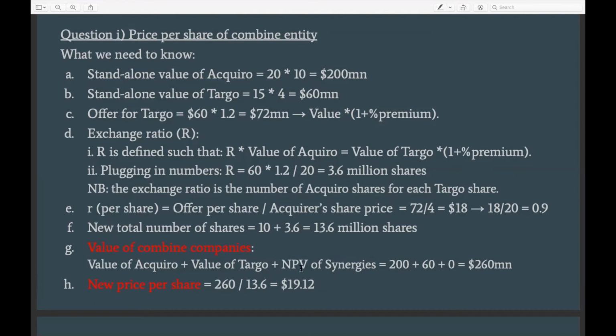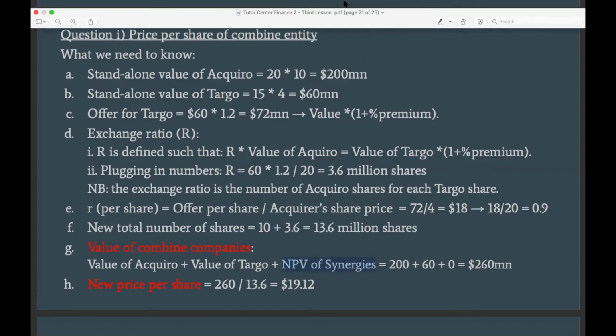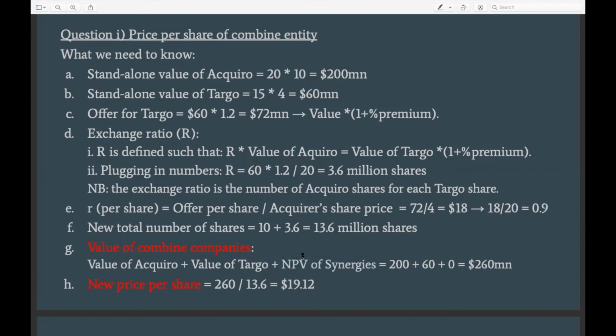And then, just as a general comment, usually this is not the goal of a merger transaction. Companies do M&A because they think by combining the two businesses, they can have added advantages. And these added advantages are what is referred to as synergy.